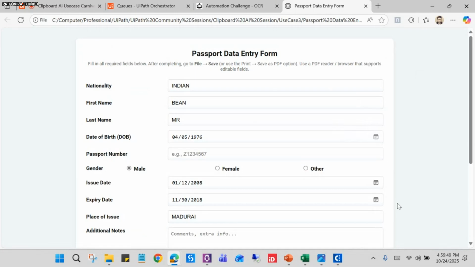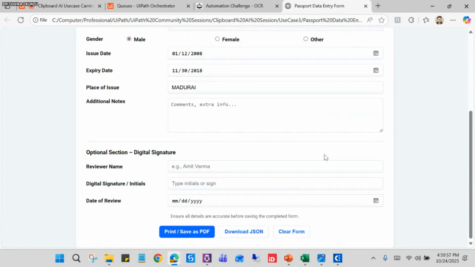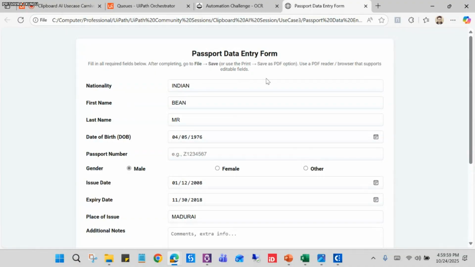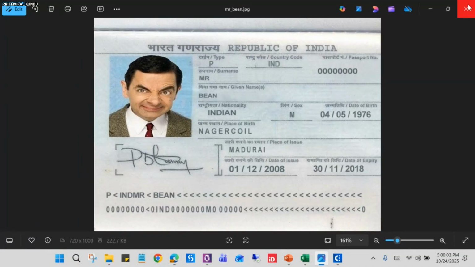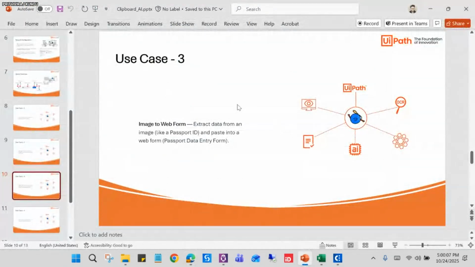And by doing this, we can easily populate the web form or any editable PDF form as well. So after this, we can save it and we can just print this as PDF. By doing this, we can also leverage these things from the image. Okay, so that concludes our third use case.